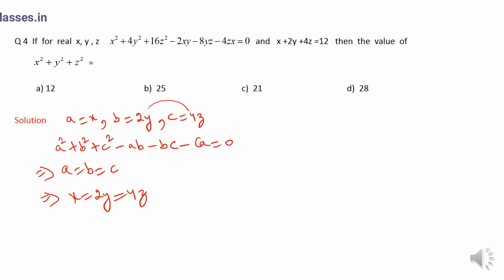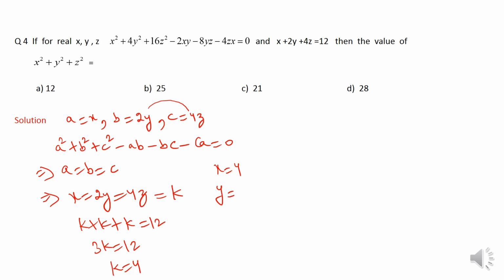Right? If you want to go into the details of this, you can refer to my previous video. Now, since I am given x plus 2y plus 4z is equal to 12, what I need to do is put these values as k, suppose. Now, in the second expression, I will put k plus k plus k, 3 times, equal to 12, or 3k is equal to 12, or k is equal to 4, which means x is equal to 4, y is equal to k by 2, which is 2, and z is equal to 1.